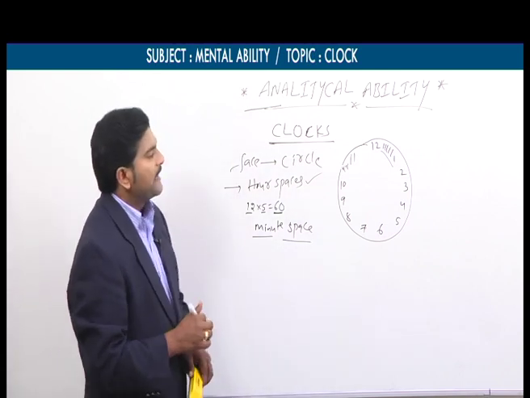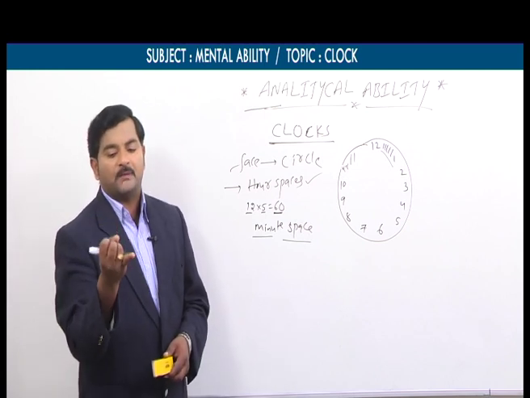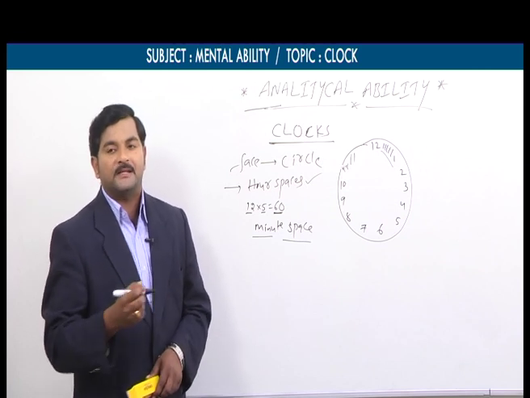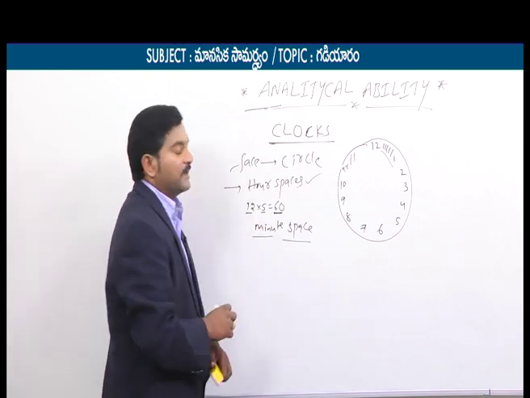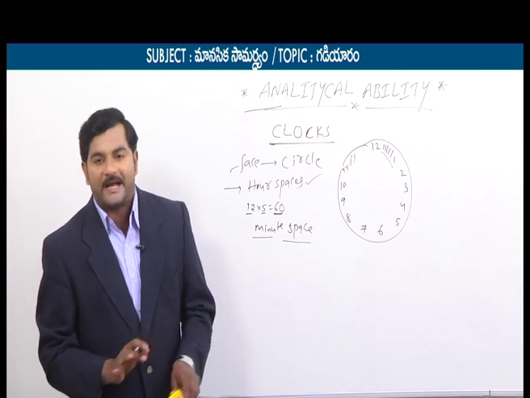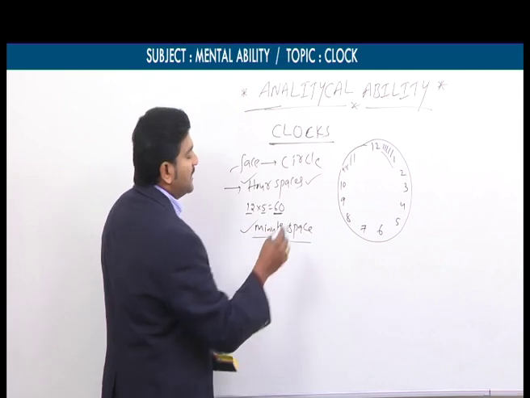So usually everybody will see clock లో 3 ముళ్ళు ఉంటాయి అంటాం. గంటల ముళ్ళు అంటాం, నిమిషాల ముళ్ళు అంటాం, సెకండ్ల ముళ్ళు అంటాం. అవర్స్ అండ్ మినిట్స్ అండ్ సెకండ్స్. But when comes to our reasoning part, when comes to our competitive examination part, we don't discuss about seconds hand. We'll focus on only hours hand as well as minutes hand.